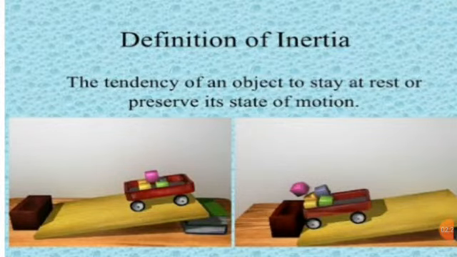Next, we are going to discuss inertia. Students, as we know, everything on earth wants to be constant or stable. So, to define inertia, this is the tendency of an object to stay at rest or preserve its state of